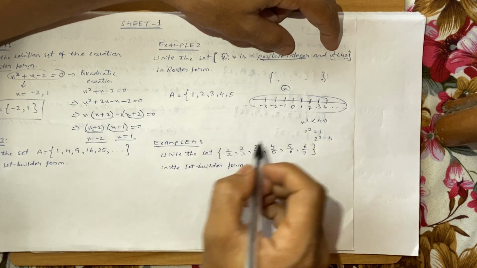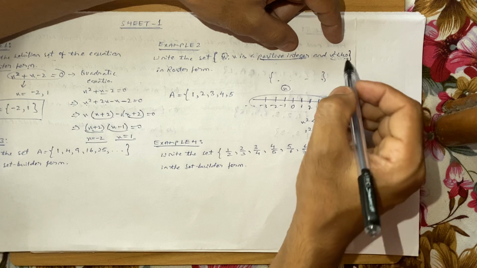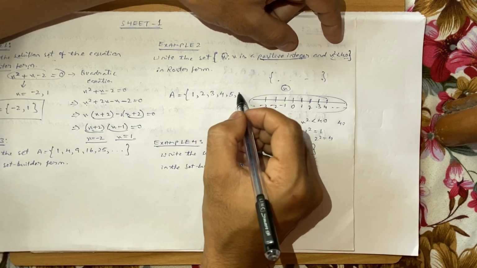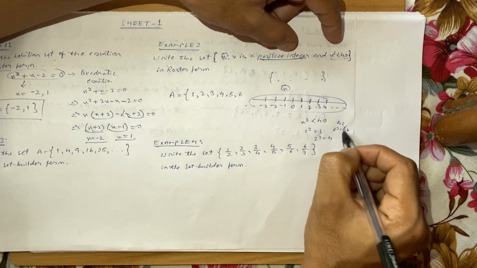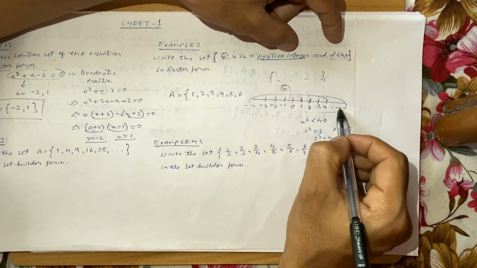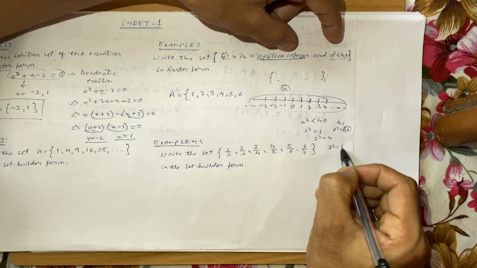Then you take 5. 5 is a positive integer, and 5 square is 25, and 25 is less than 40, right? So 5 is good to go. If you take 6, 6 square is 36, and 36 is less than 40. But if you take 7, 7 is a positive integer, that will lie somewhere here, but if you do 7 square, then it's 49.